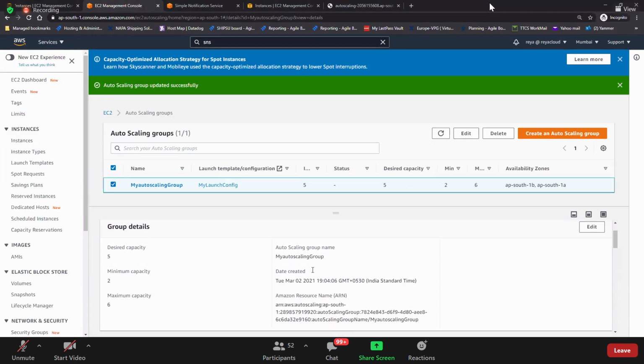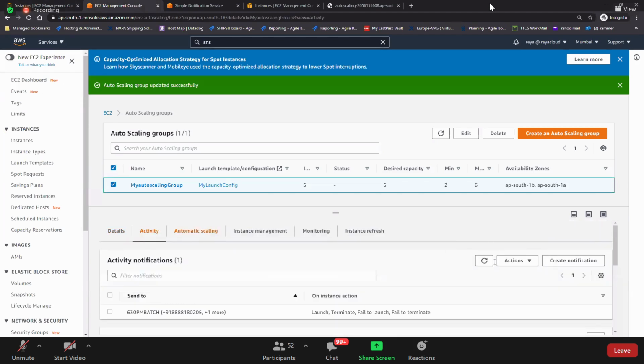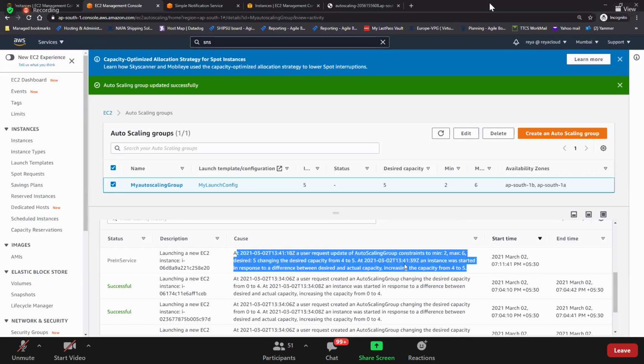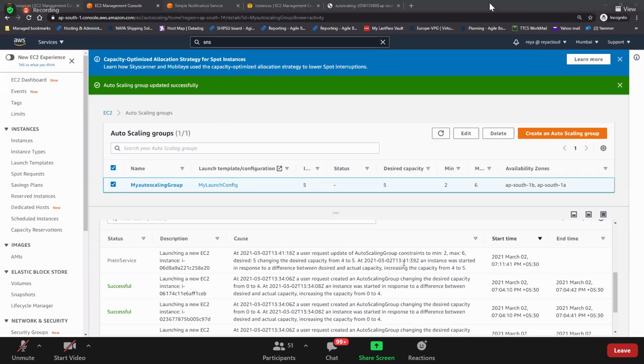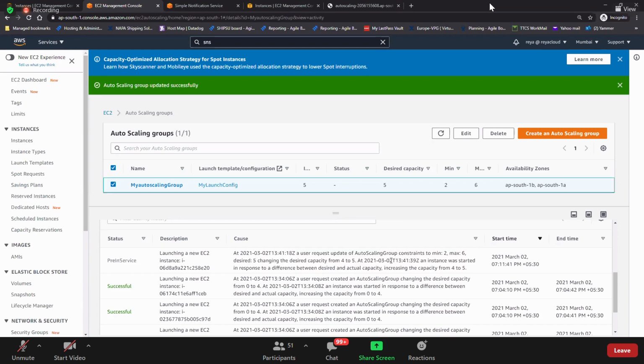Got that? And then here you have all the details, and here you have activities. Guys, what is happening? Why? See, it is pre-in service, meaning it is launching an EC2 instance now. So what is the cause of launching the EC2 instance, and what is the cause of scaling out, scaling in, terminating everything? You will have a cause here. So if something is happening on the auto scaling, you come and read here why it is happening. You will get to know this. So why has it happened here? Increasing the capacity from 4 to 5. That's the reason why a new EC2 instance is launched.